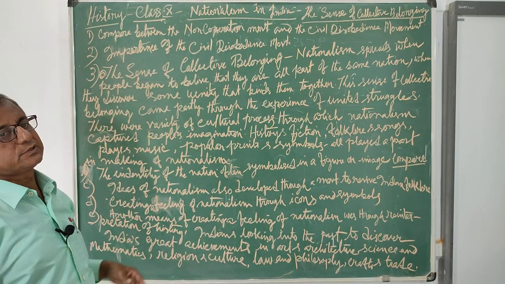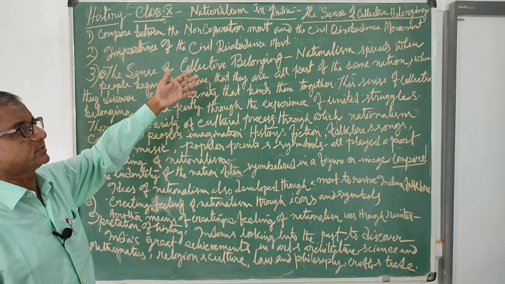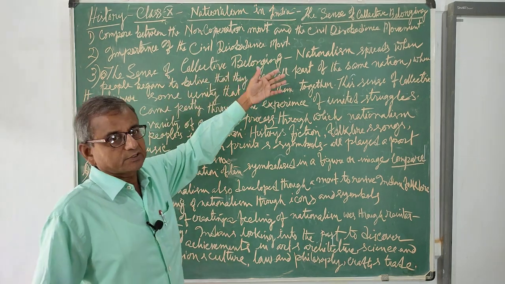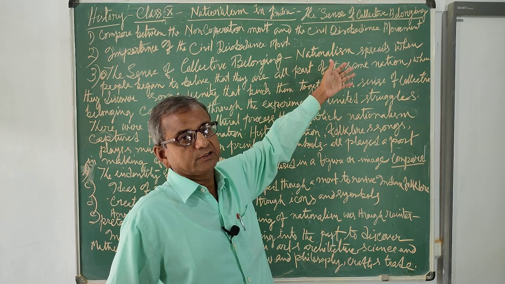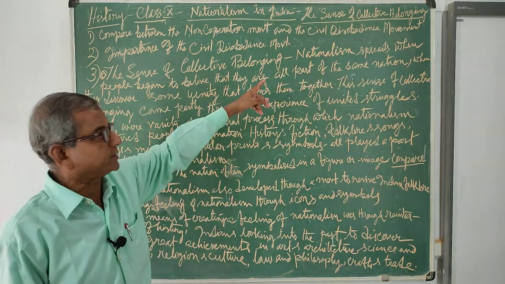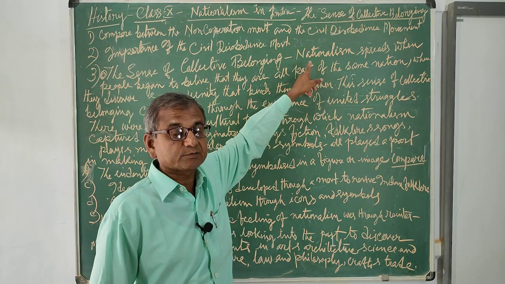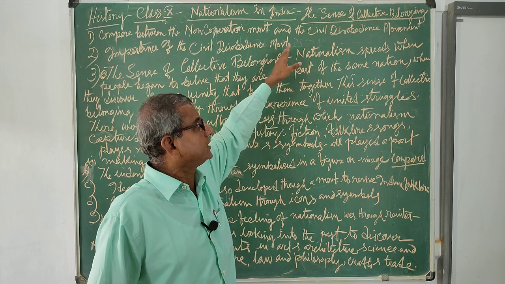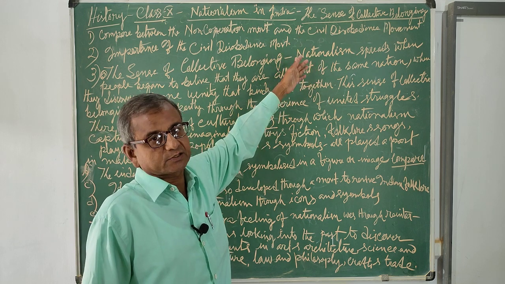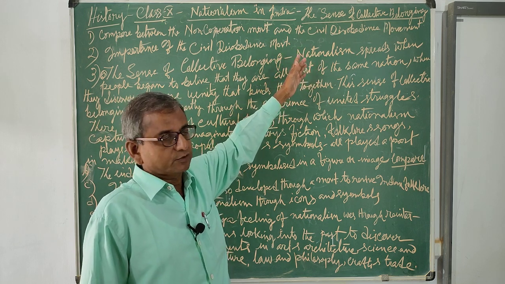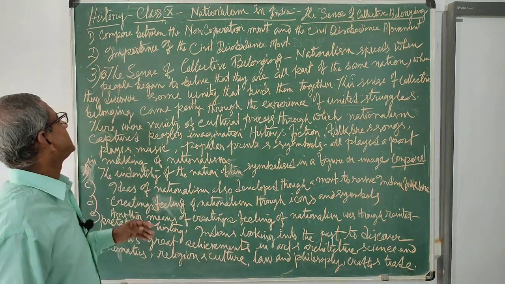The communal award was declared, and the Poona Pact was signed between B.R. Ambedkar and Gandhiji. Individual civil satyagraha, which was part of the civil disobedience movement, harijan upliftment, and similarly the communal award in the second phase of the movement, we can see as new features.